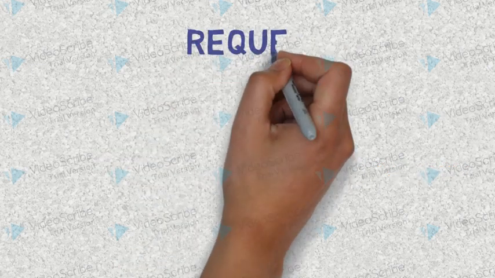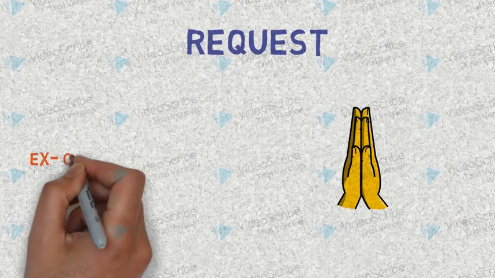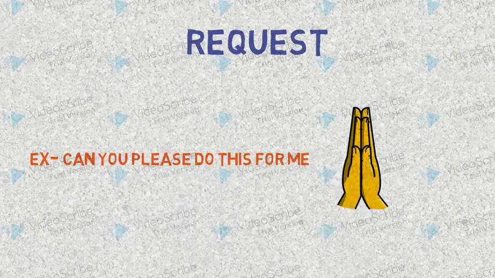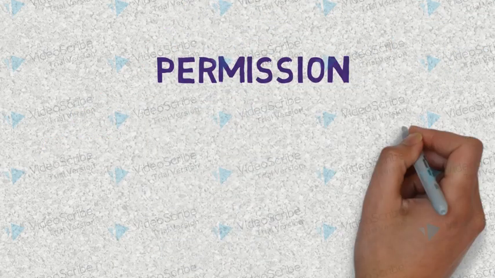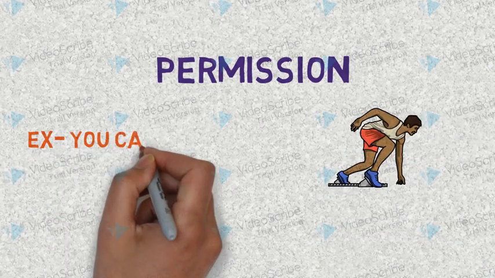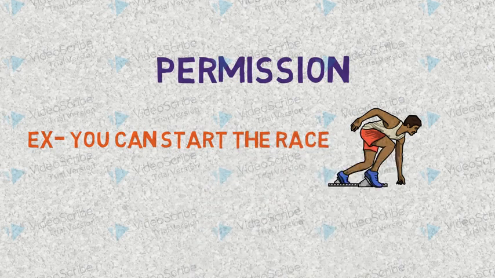Second is request. Request is to ask politely or formally for something. For example, can you please do this for me? So this is a kind of request a person is making to somebody. Third is permission. Permission is to give consent or authority. For example, you can see that the athlete is being given the permission to start the race. So we can use can here.